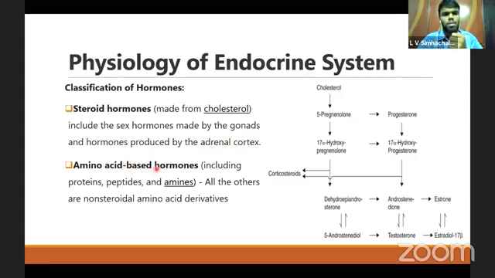The majority of the hormones are amino acid based hormones. They are made up of amines, peptides, and proteins.